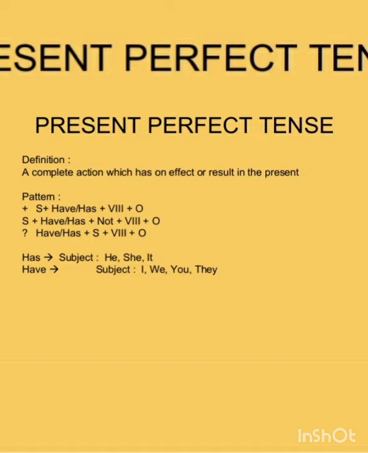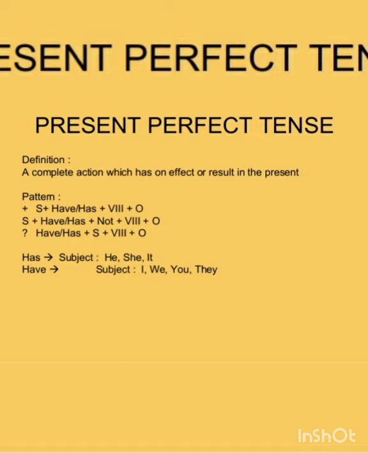Here in present perfect tense we should use two helping verbs. Those are have and has. First comes a subject, then comes either have or has, then comes a verb 3 form. Verb 1, verb 2, verb 3 form, and lastly we should put an object. So the formula of the present perfect tense is subject plus helping verb plus verb 3 form plus object.